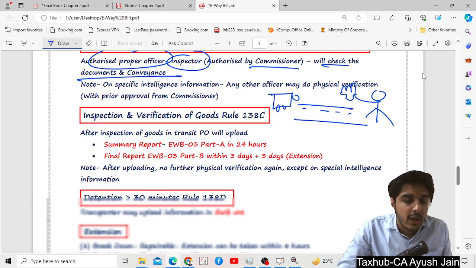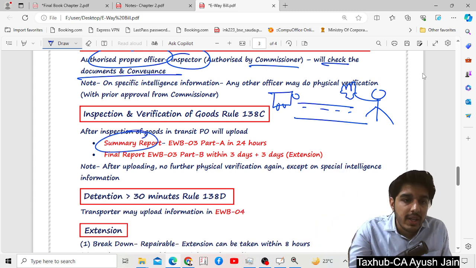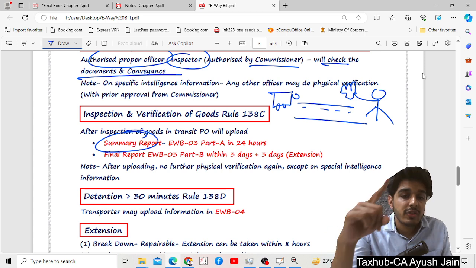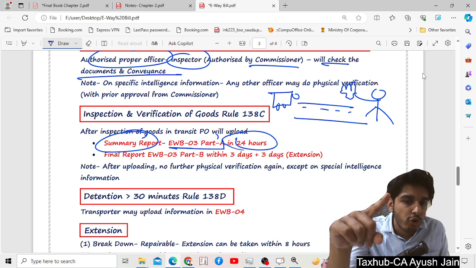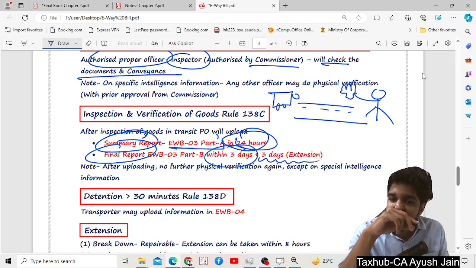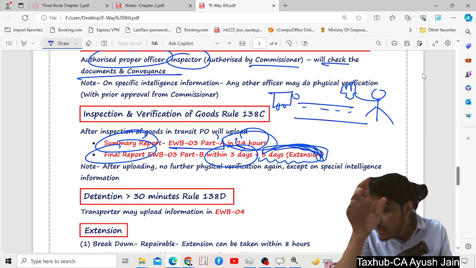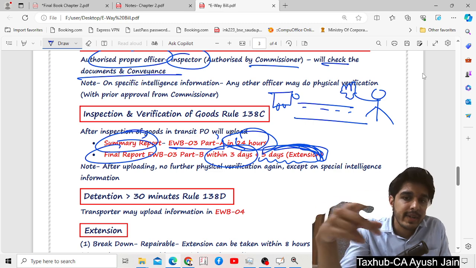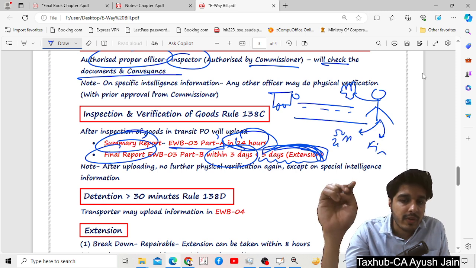Now what all things will he do? If he checks the vehicle, he has to give a summary report. He has to give the summary report in EWB 03 Part A in 24 hours and the final report within 3 days, or there may be a 3 day extension on permission from his senior. So what we have seen is that first of all he stopped us, he checked all the documents and all the goods. So he has to submit a summary report and final report. Summary report within 24 hours and the final report within 3 days.